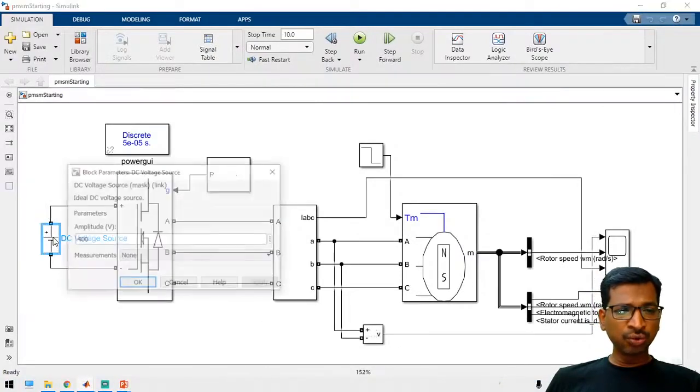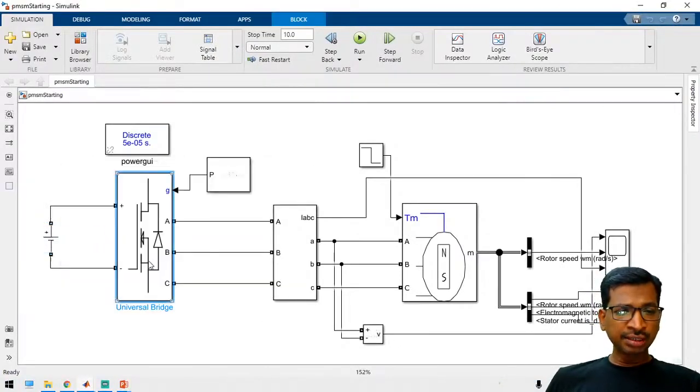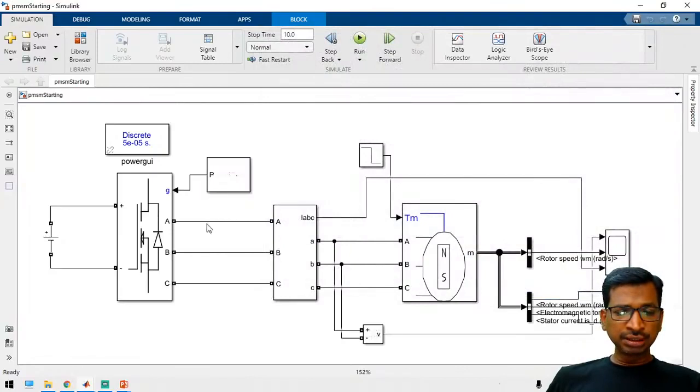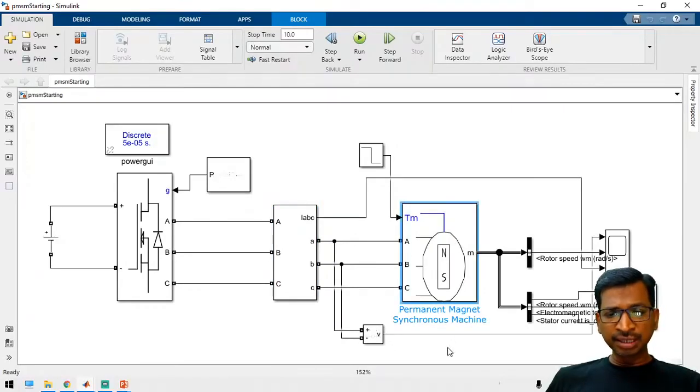I took some voltage, like 400 volts, and this is the inverter, a universal bridge inverter, and this is the three-phase bridge pulse generator, a two-level pulse generator. Simply I have chosen this rating, it being an open loop, right? So this is the measurement block, the three-phase voltage and current measurement block. And this motor is a permanent magnet synchronous motor.